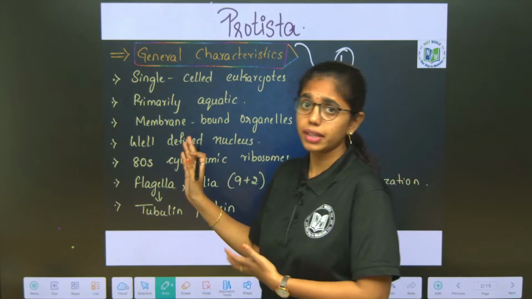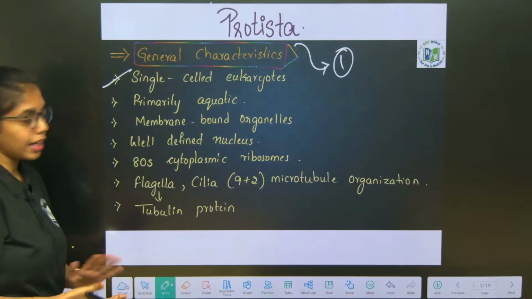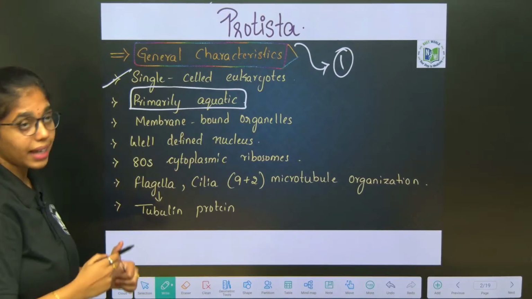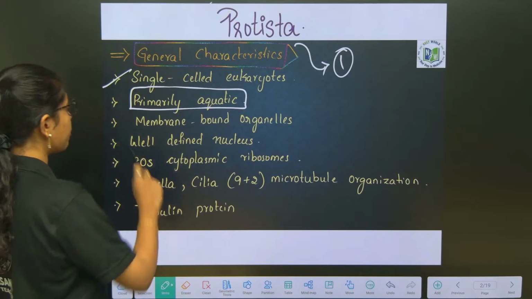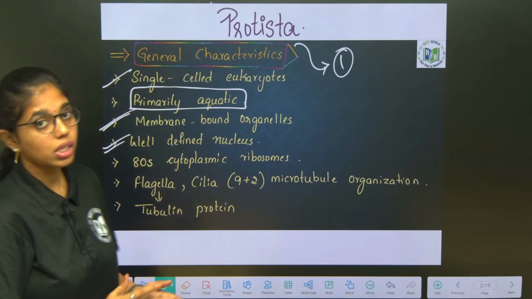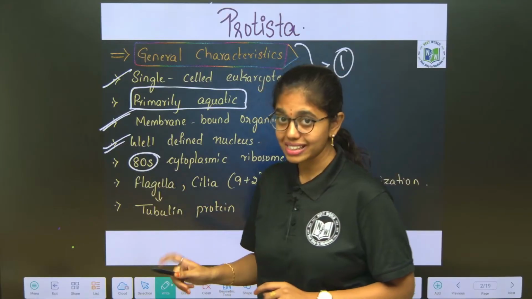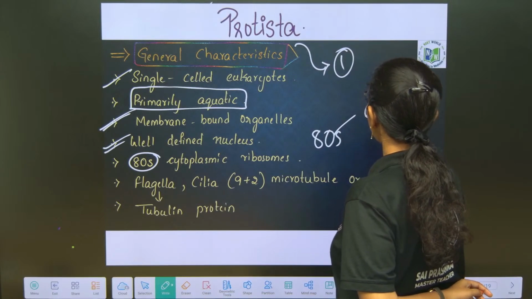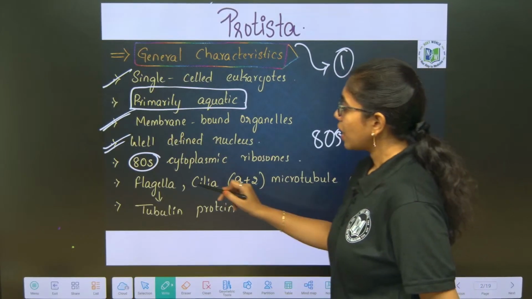Let us look into the general characteristics of Protista. These are single celled eukaryotes and they are primarily aquatic. When they are eukaryotes, they definitely have membrane bound organelles and a well defined nucleus, and the ribosomes are 80S type, wherein the larger subunit is 60S and the smaller subunit is 40S.